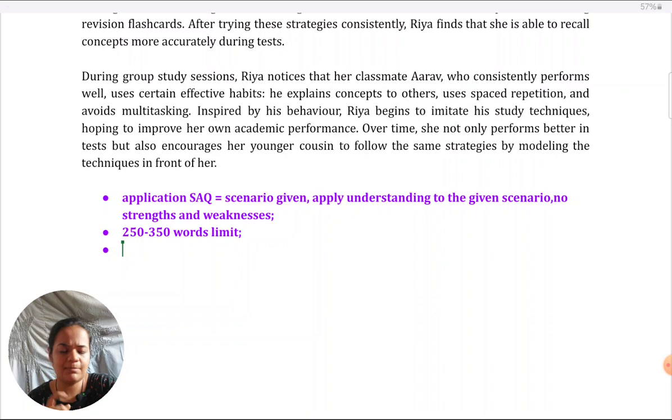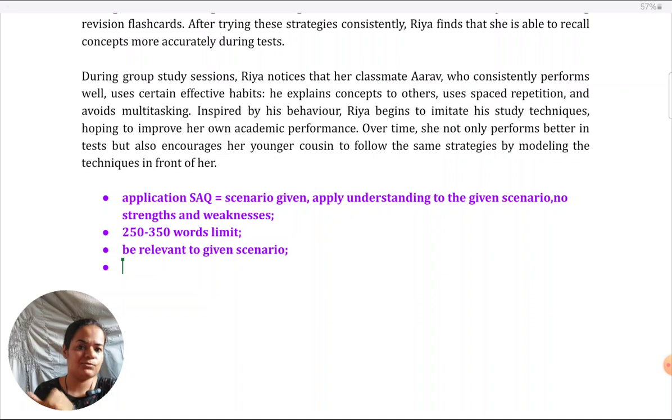As I've already mentioned, but just to emphasize very heavily, be relevant to the given scenario. Don't exceed knowledge beyond the scenario. You've learned a lot about one topic, but if some part of what you've learned is not relevant to the scenario, avoid giving that, because the focus is on application. So show your focus. And secondly, that also helps you to be within the word limit. Besides that, the same things which apply to the 4 marker SAQs will apply here. No bullet points.